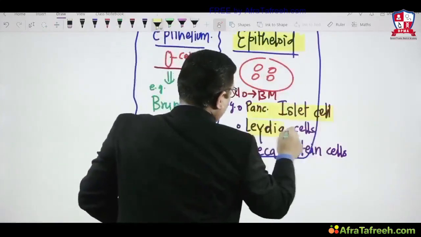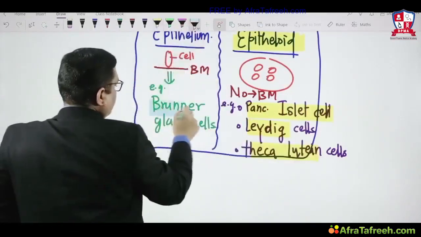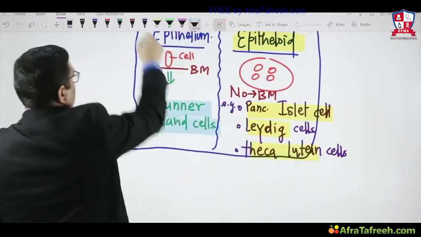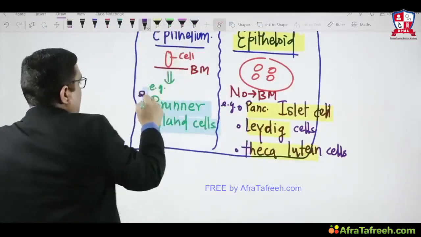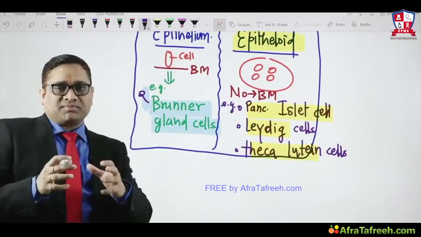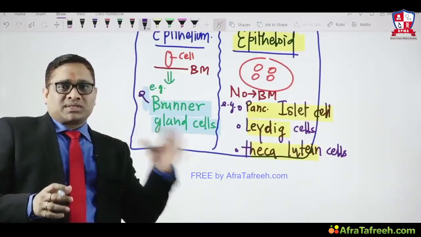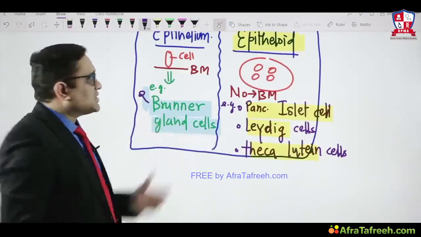Islet cells, Leydig cells, theca lutein cells, or Brunner gland cells. The answer was Brunner gland cell. So this is how the examiner will be asking. That is why I wanted to tell you the basic difference between epithelium versus epithelioid, right? So now we understand epithelium versus epithelioid.